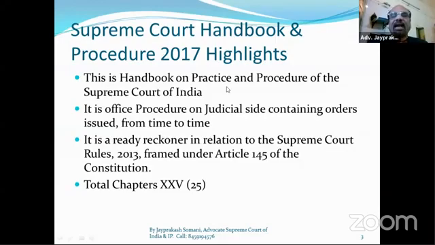See the highlights of the Supreme Court Handbook on Practice and Procedure. This is a handbook of practice and procedure of the Supreme Court of India. It is an office procedure on the judicial side containing orders issued from time to time. It is a ready reckoner in relation to the Supreme Court Rules 2013, framed under Article 145 of the Constitution. So the Constitution of India has given special power to the Supreme Court to frame its own rules of operation, and the Rules 2013 are in existence because of this Article 145.